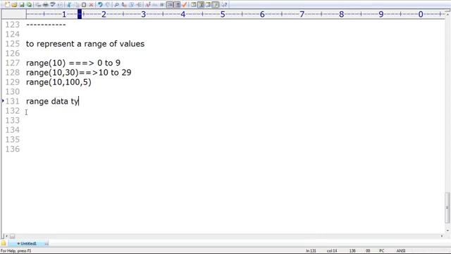Remember, once we create it, we are not allowed to change the content. Range data type is always immutable.